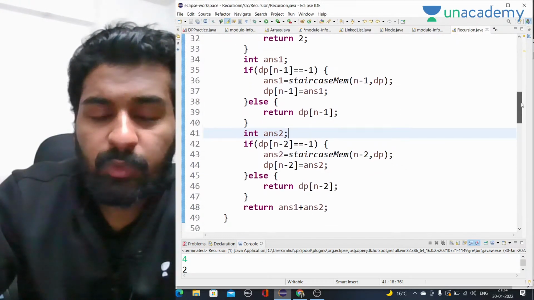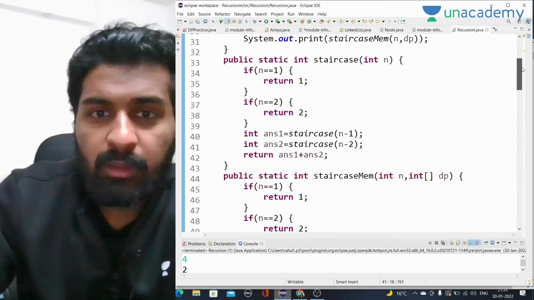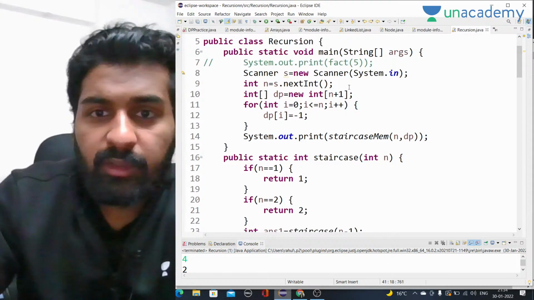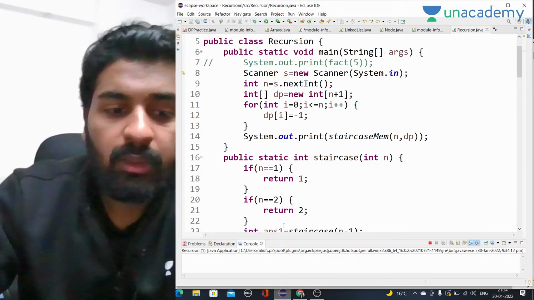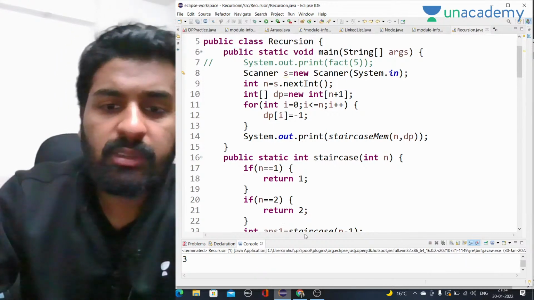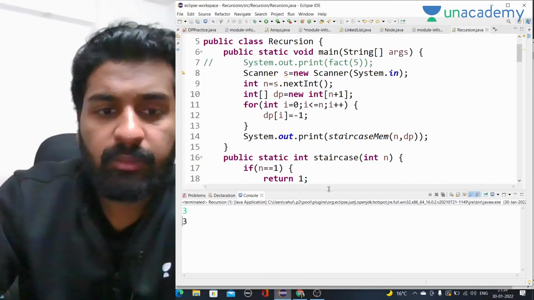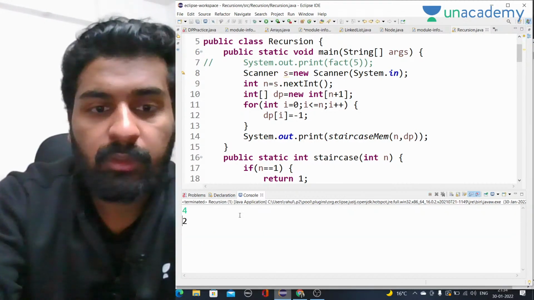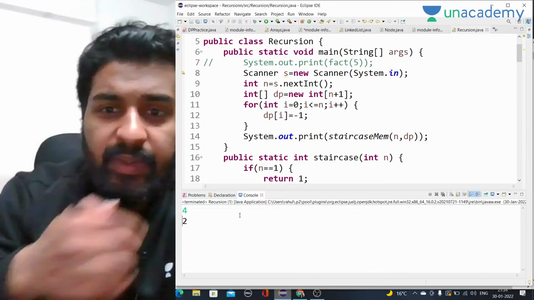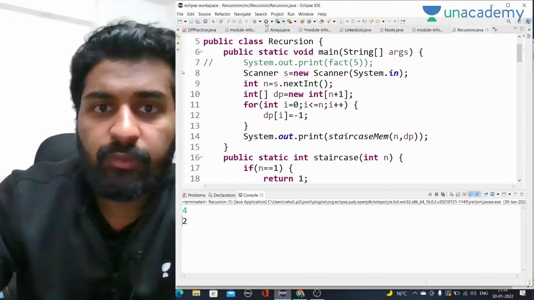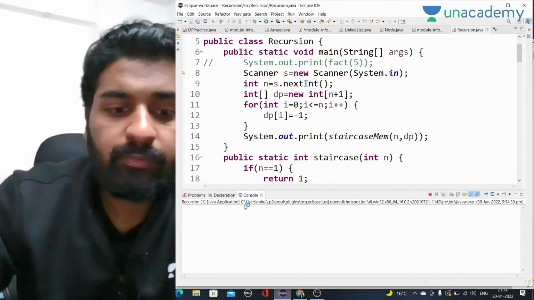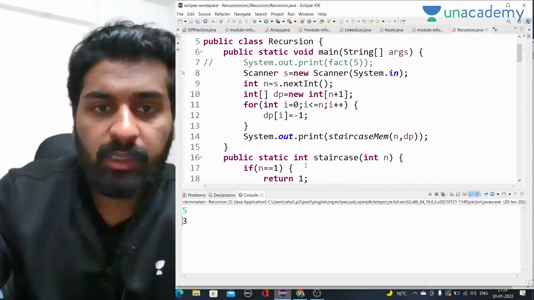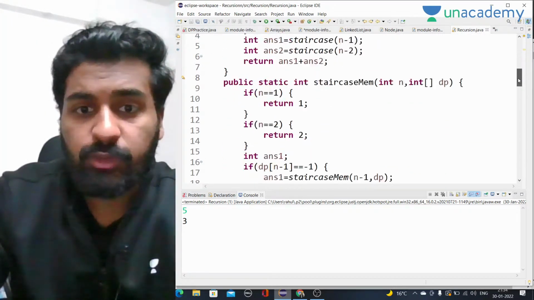So let's do one more thing. Let's try it for n is equal to something else. N is equal to 3. So answer is 3. For 3 the answer is 3. That is not a problem. Okay, that means till 3 it is working fine. But when we are going to 4, now it is giving value as 2. And for 5 we are getting 3. So that is not correct. For 5 it should be greater, right?